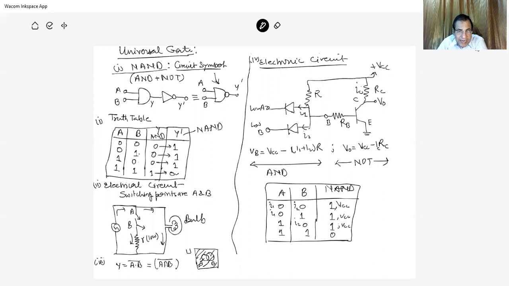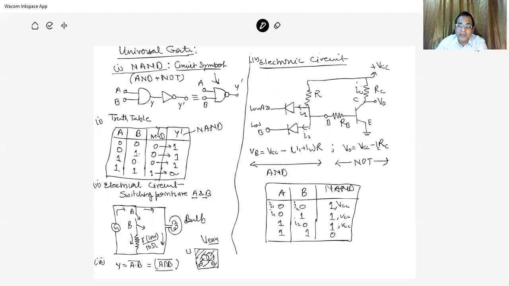In the electrical circuit, the switching points are A and B. These are the two switches. Here there is a very low resistance, say 10 ohm or 5 ohm. If these switches are closed, then there is no current flowing through the bulb and therefore there is no light. Here is the Boolean function: y is equal to A dot B, that is AND, with the NOT applied as a bar. This bar is over the intersection, and here is the Venn diagram of the NAND gate.